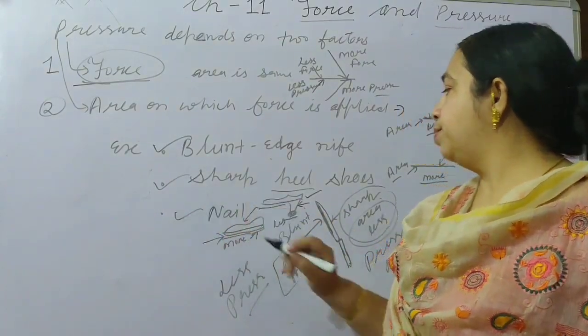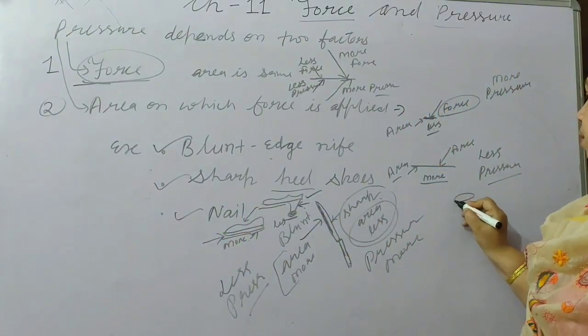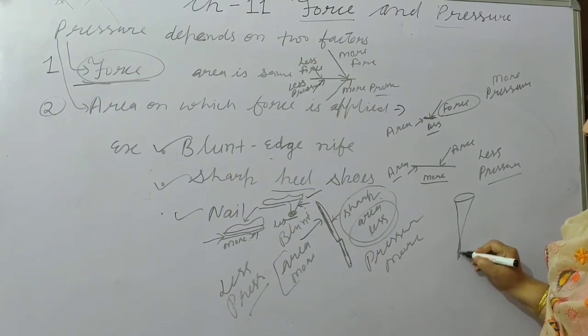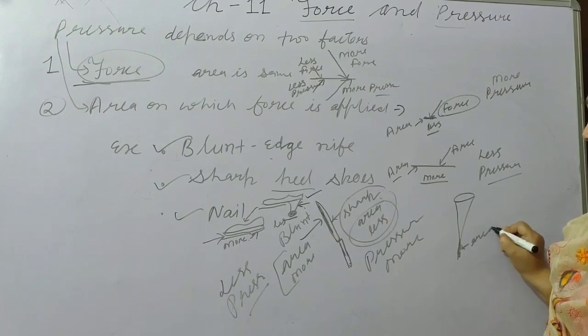The next case is a nail. A nail is like that. In this way the nail is there. So from this side, the area is very less.